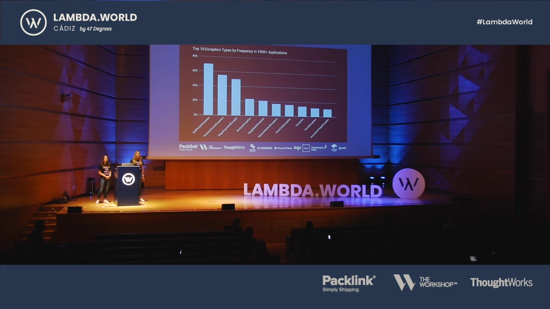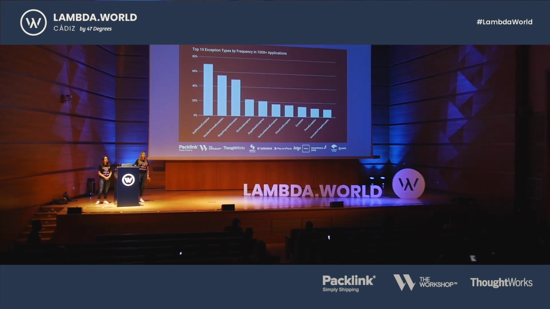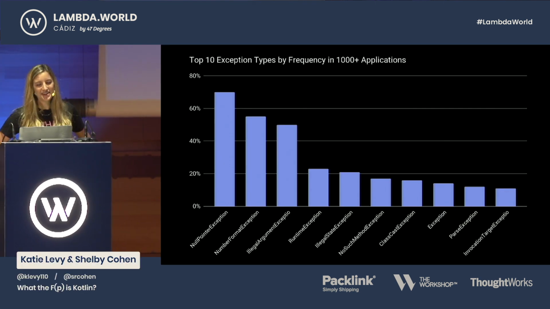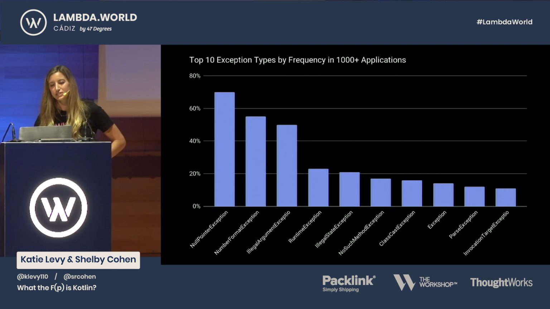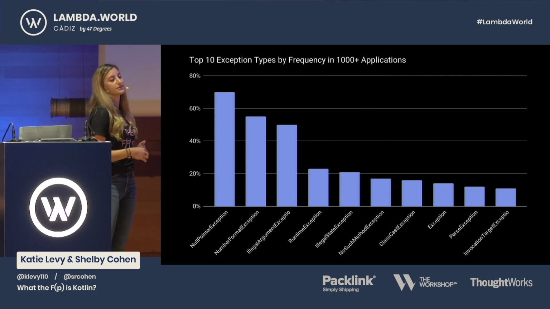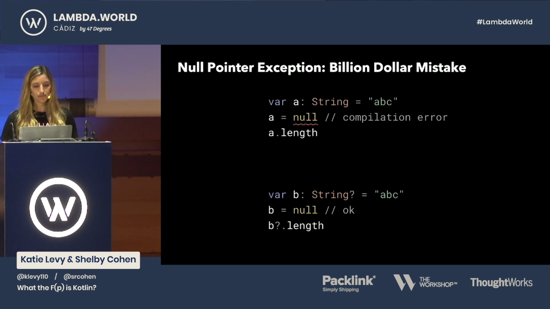Raise your hand if you've ever gotten a null pointer exception. Anyone? Yeah. Research done by Overops shows that null pointer exception is the most common exception in apps today, and it's actually referred to as the billion-dollar mistake. The null pointer exception has cost the industry billions of dollars, and Kotlin does a great job at fixing that problem. So let's jump into the code.